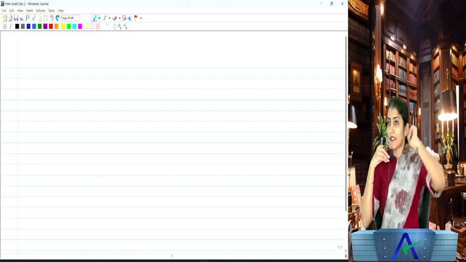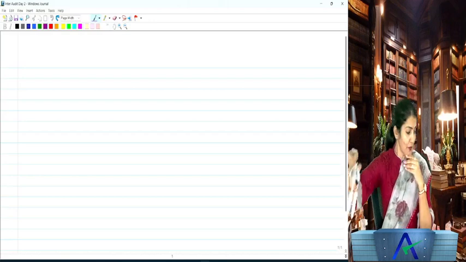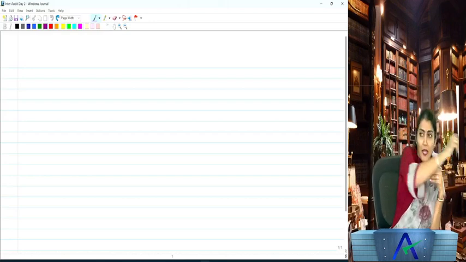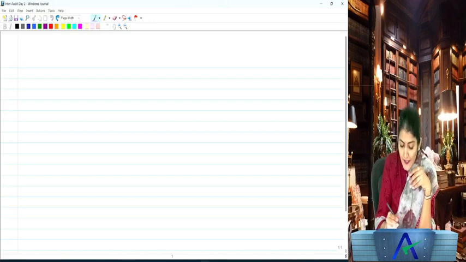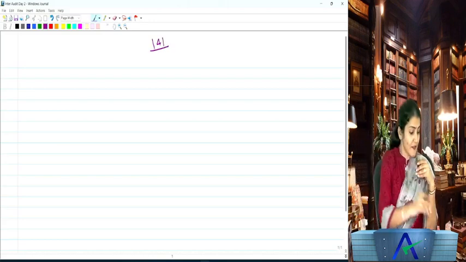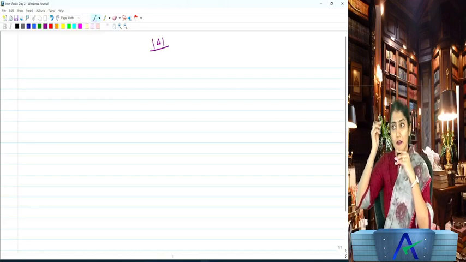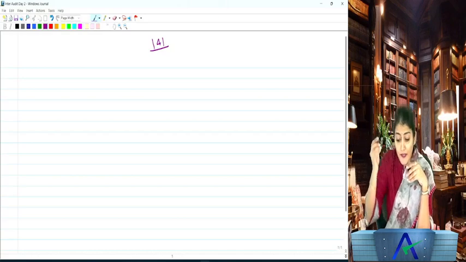Right, so which chapter have we started with? Right, the company audit, in which we saw a few sections of the Companies Act 2013, starting with section 141, which is regarding the qualifications and the disqualifications of the company auditor. Right, what are the qualifications for the company auditor? Right, who can be appointed as an auditor?